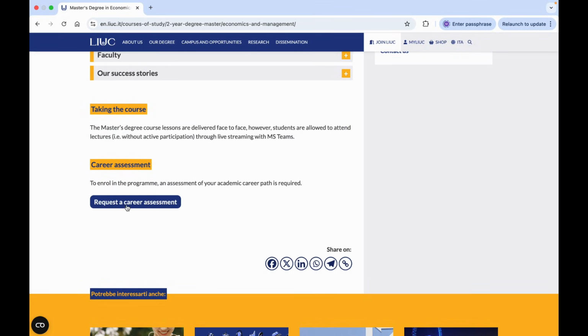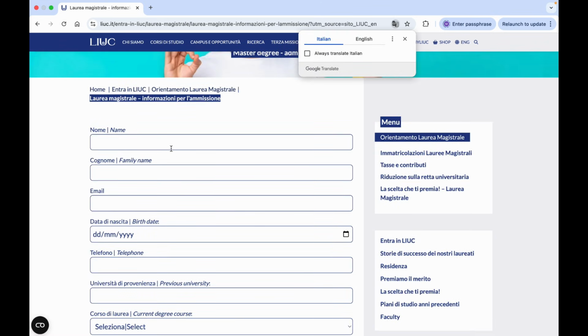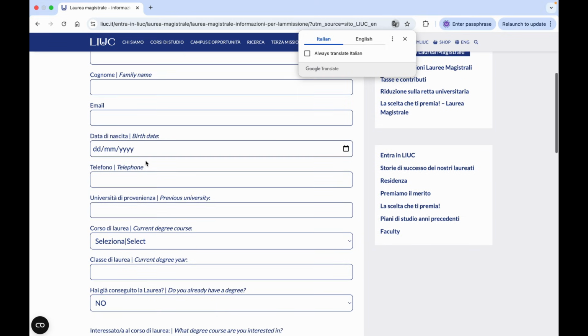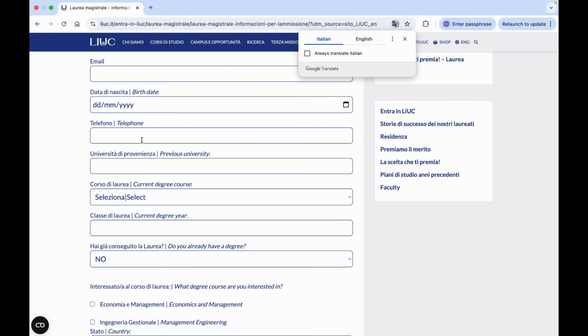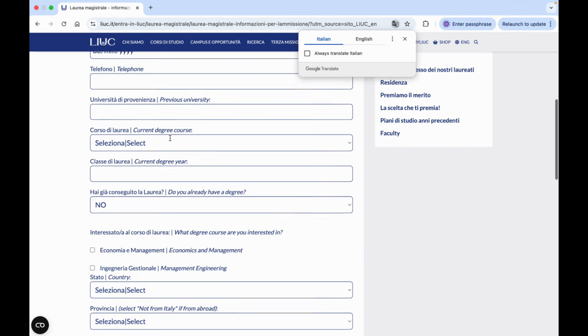You have to click here, request career assessment, and here you have to provide simple your biodata, your name, your surname, your email ID, your date of birth, and your telephone number, then the name of your university where you have done your bachelor degree.